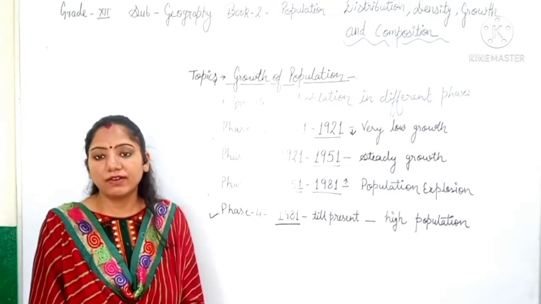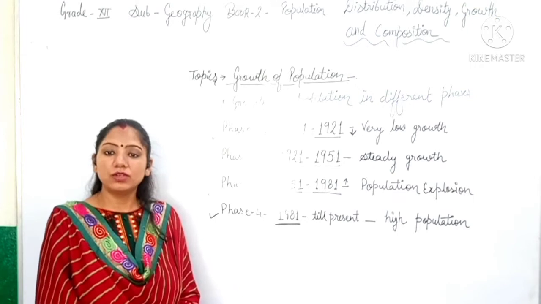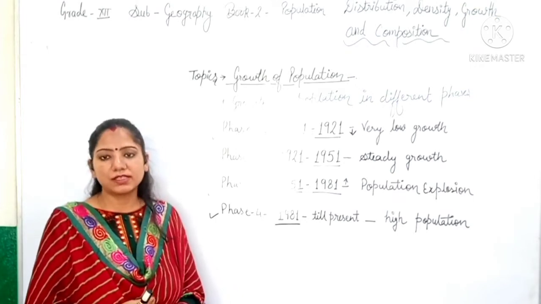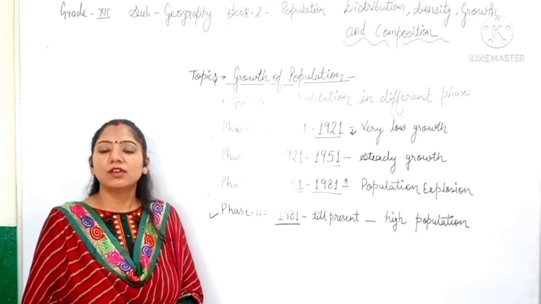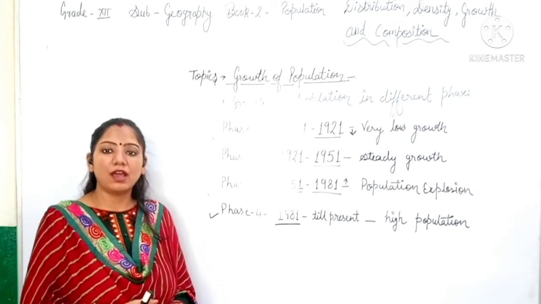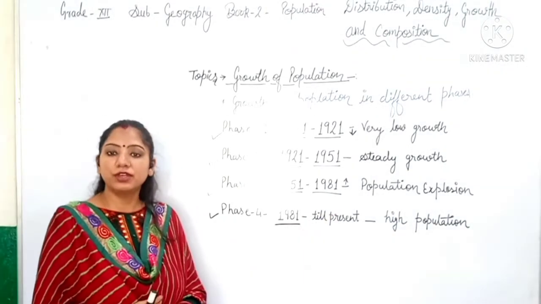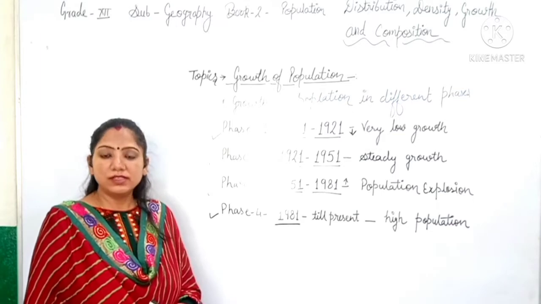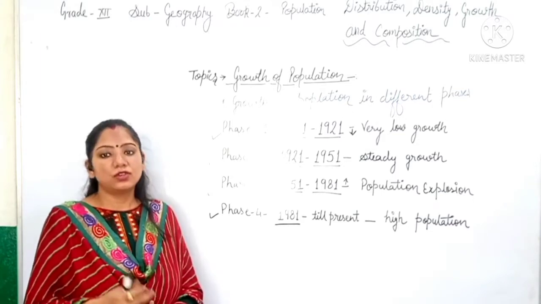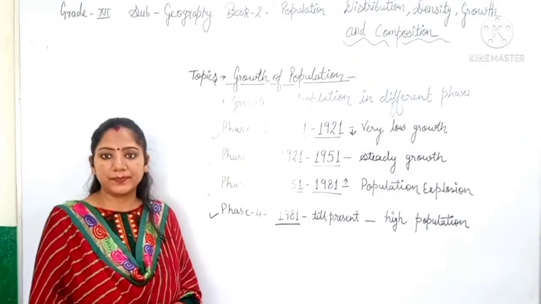Now the techniques are very advanced and the infant death rate is totally negligible. Except for some cases, most of the deaths in infants are very low, due to which we can see high population growth. So let's see one more data analysis through which we will understand these 4 phases better.